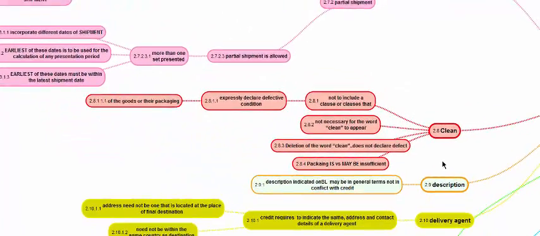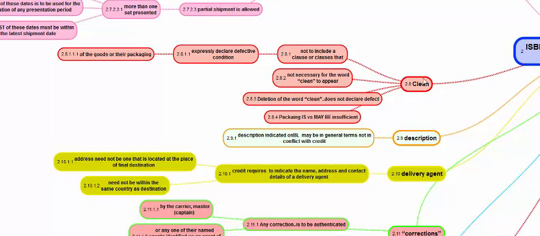Let us look at what is clean. When the credit calls for a clean transport document, it means the transport document should not include a clause that expressly declares a defective condition of the goods or package. As long as there is no clause that says the goods or the packing is defective, the transport document is considered as clean. It is not necessary for the word clean to appear, and the deletion of the word clean does not mean there is a defect in the goods or documents.